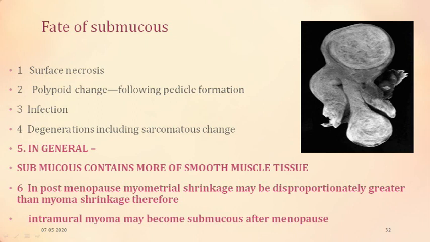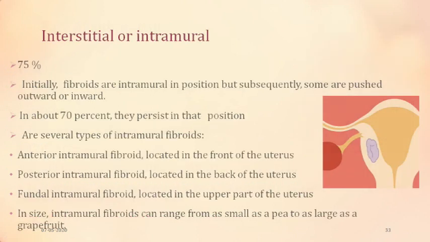This shrinkage is seen more in the uterus than in the myoma. As such, the myometrium shrinks more than the myoma, and therefore this projects out. An intramural myoma may become submucous after menopause. So that which was lying in the cavity, because of the shrinkage of the uterus, may protrude out in menopause.